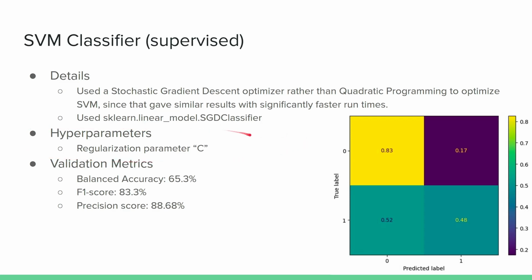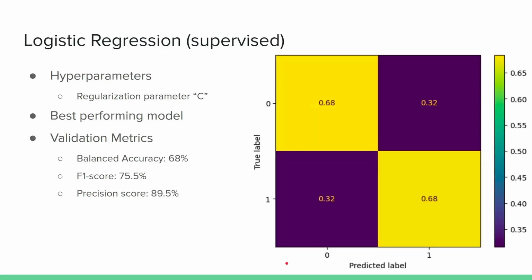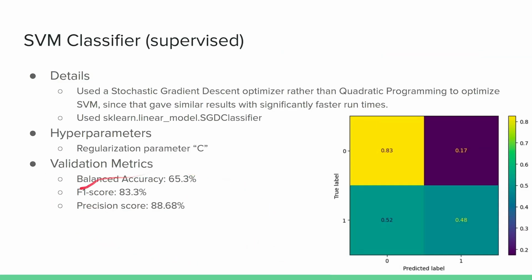We also tuned the hyperparameter C, which is also the regularization constant, same as before, it's just lambda. And our validation metrics were quite similar to the last one, logistic regression, albeit slightly worse. And this is what our confusion matrix looked like here.